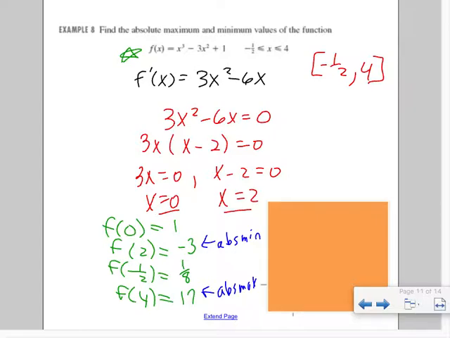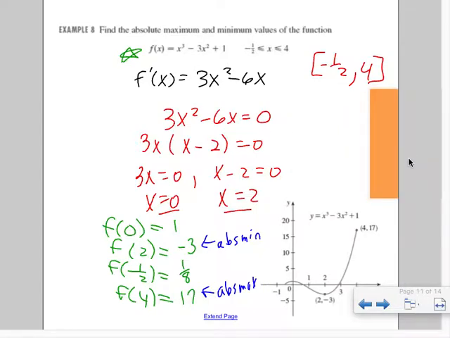Now, you can verify it with a graphing calculator. So if you threw this into Desmos, and if you look only between -1/2 and 4, you see that there is an absolute min at 2, -3. There's an absolute max at the endpoint for 17.